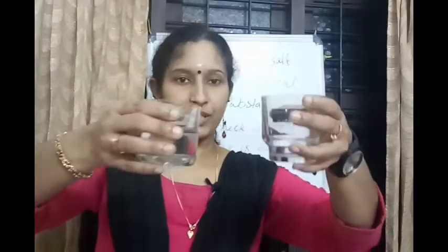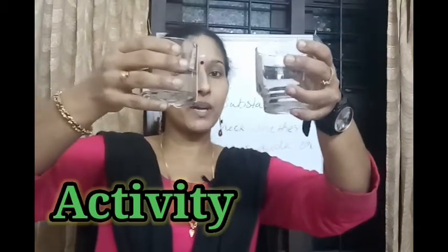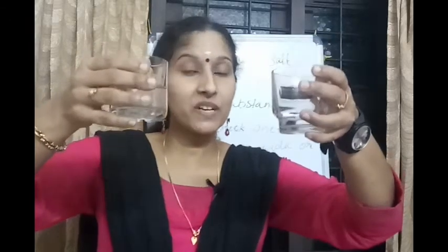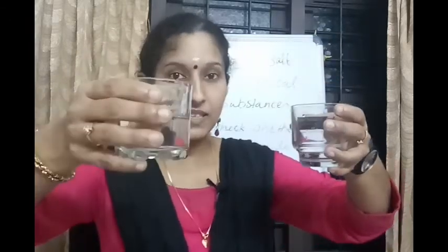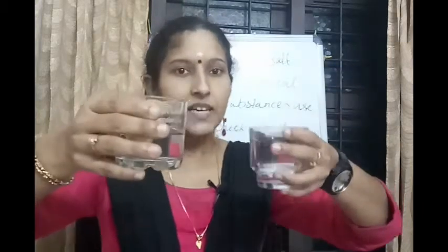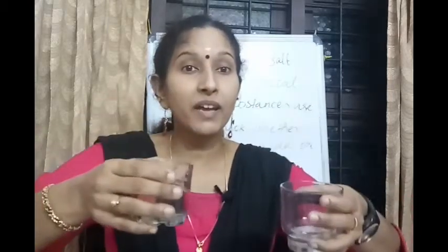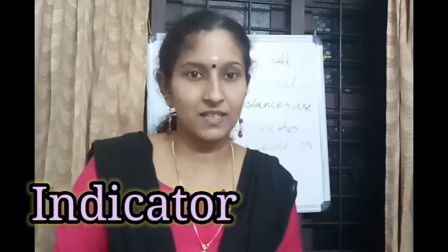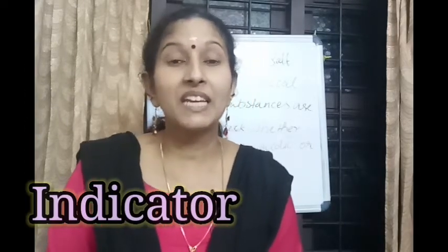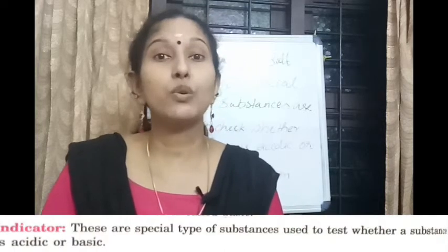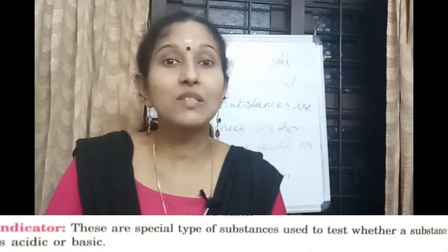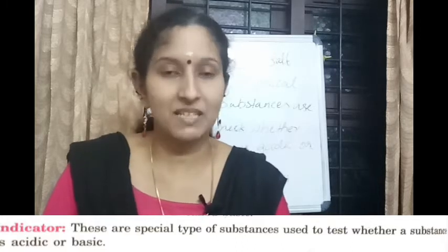Let's discuss an activity. You can see 2 glasses and some liquid in my hand, right? Can you say which one is acid and which one is base? Is this acid? Is this base? In order to identify the acid and base, we have a special type of substances. They are indicators. What are indicators? Indicators are the substances which we use to test whether the solution is acidic or basic.